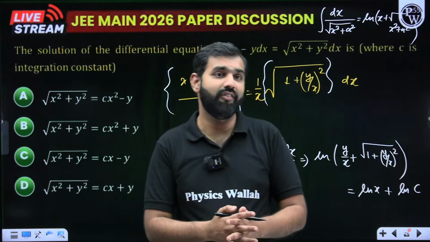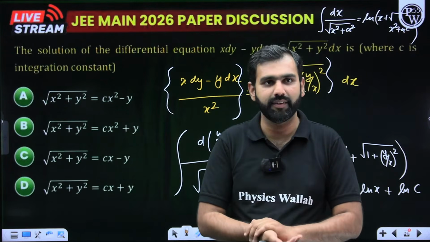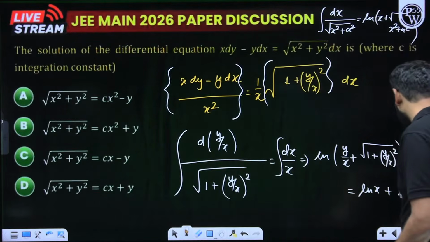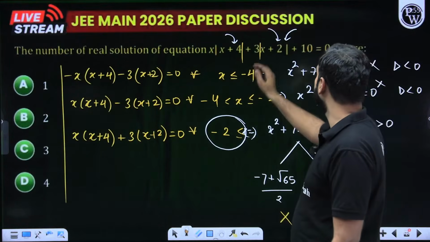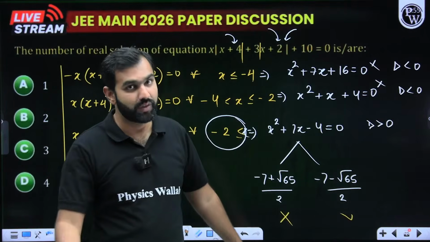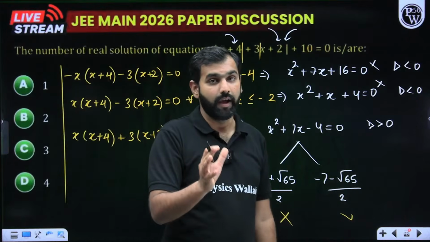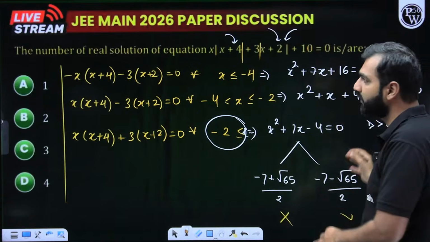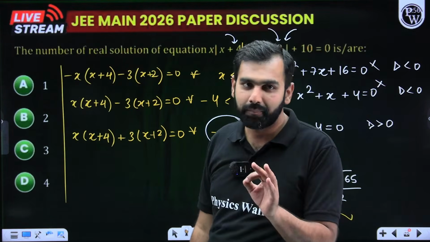Keshav is saying, sir, if x will be positive, then sum of two modulus can't be 0. That's why x can be taken as negative only. I'll go back to that part, Keshav. Let's verify that part which you're saying. If x is positive, brilliant, perfect. You have given a really good conclusion, which we didn't notice. A very good highlight given by Keshav. I really would like to clap for you. See, we are in a rush, so we are not noticing a lot of things. And of course, in the real examination hall also, you all are in a rush, but that's a brilliant observation, Keshav.